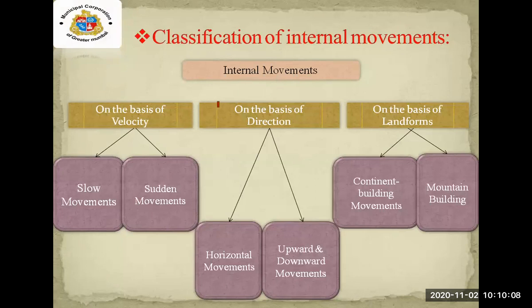The first is on the basis of velocity, the second is on the basis of directions, and the third is on the basis of landforms. These are the three parts into which the internal movements are divided.